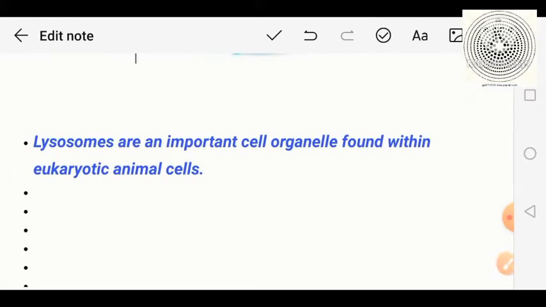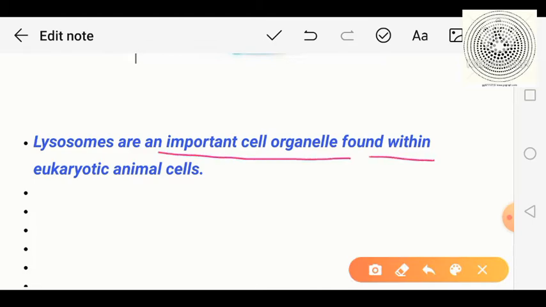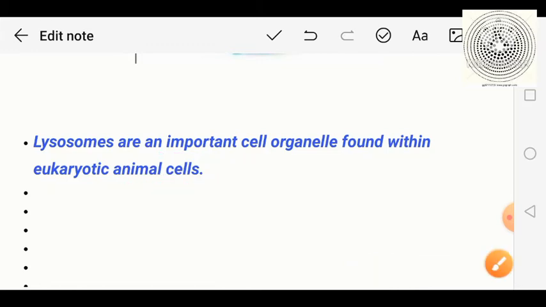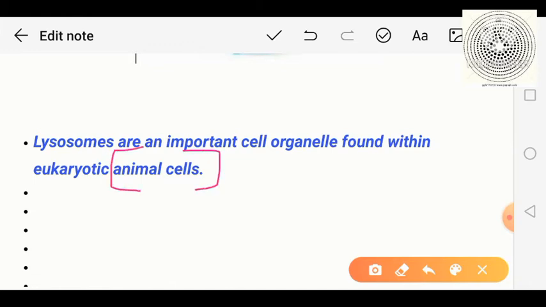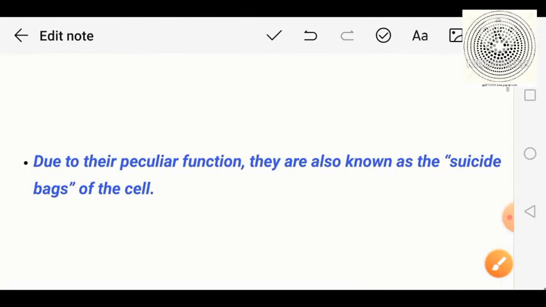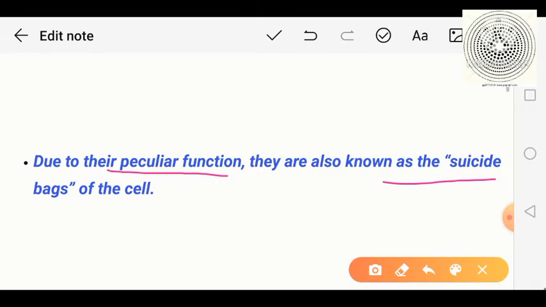As I told you, the lysosome is an important cell organelle found within the eukaryotic animal cell. Remember, this is a very important point. These are tiny organelles, and due to their peculiar functions, lysosomes are also known as suicide bags, because they have hydrolytic enzymes.